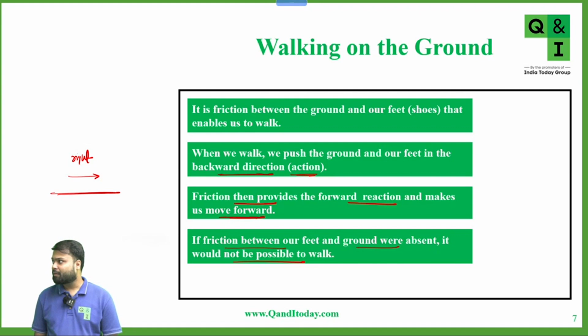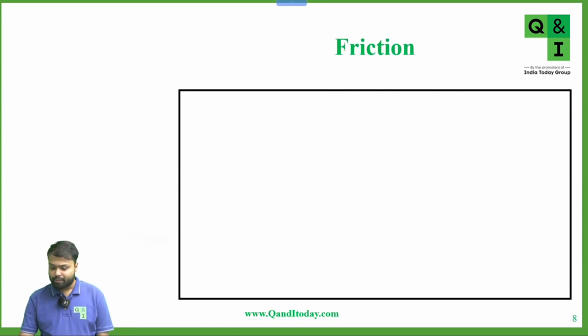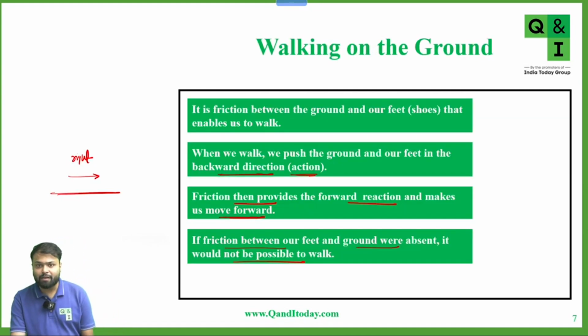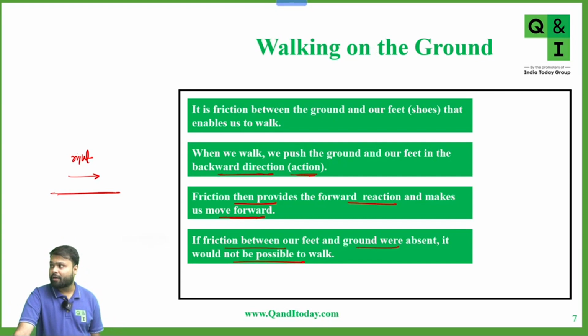Please remember, don't get confused that while walking on the ground, we are pushing the ground in the forward direction. No, we are pushing the ground in the backward direction. And as a reaction, friction is acting opposite, that is in the forward direction, because of which we can walk on the ground. Okay?